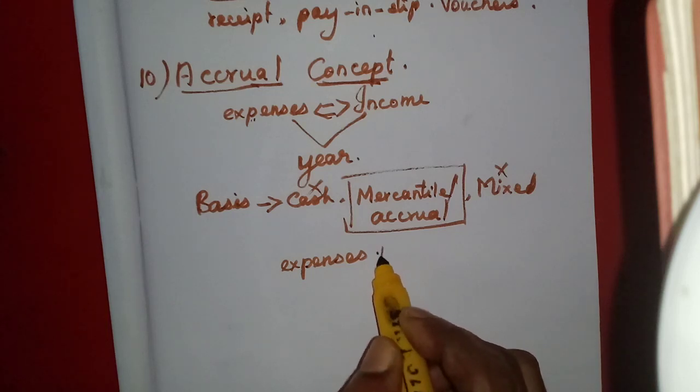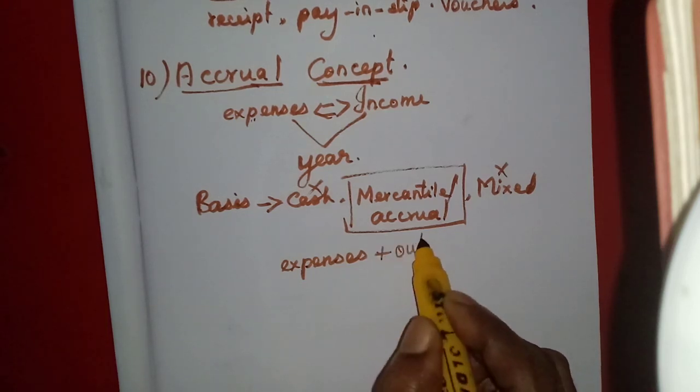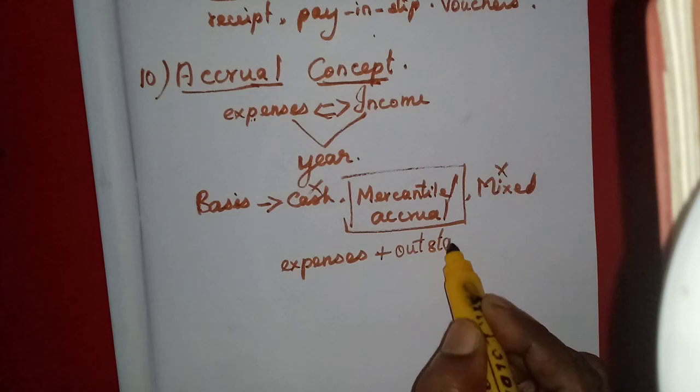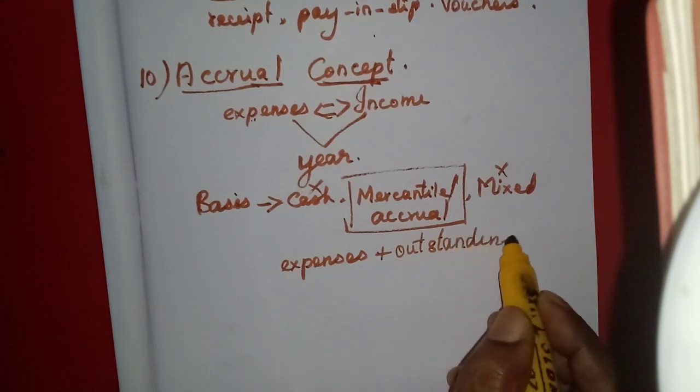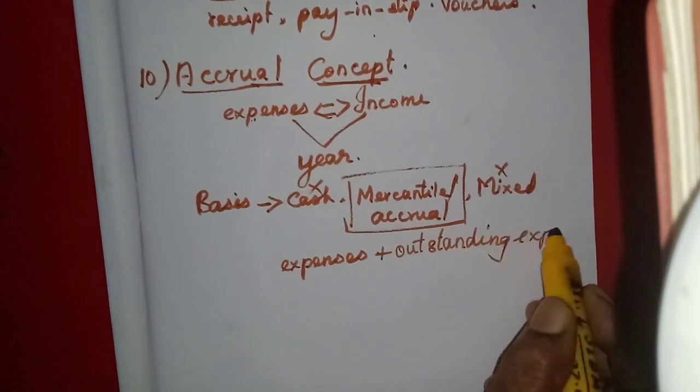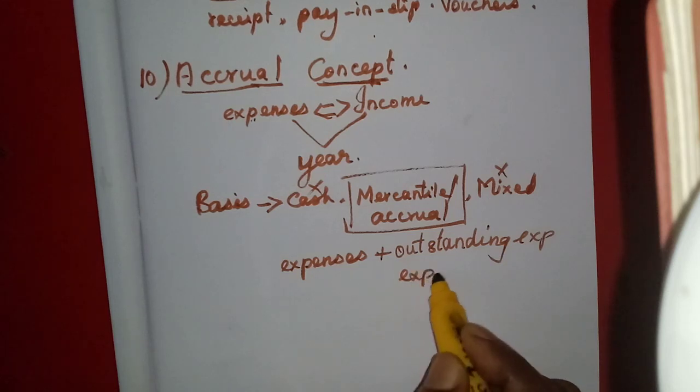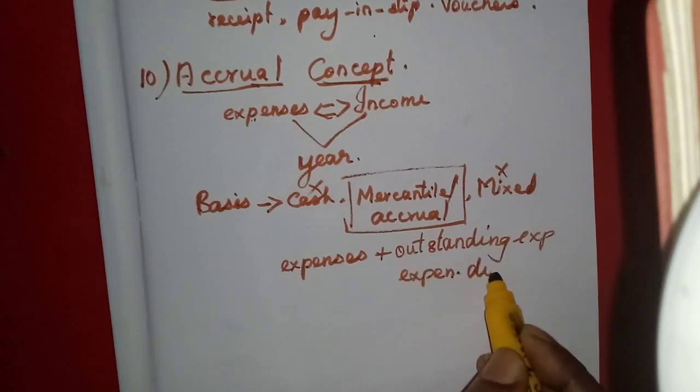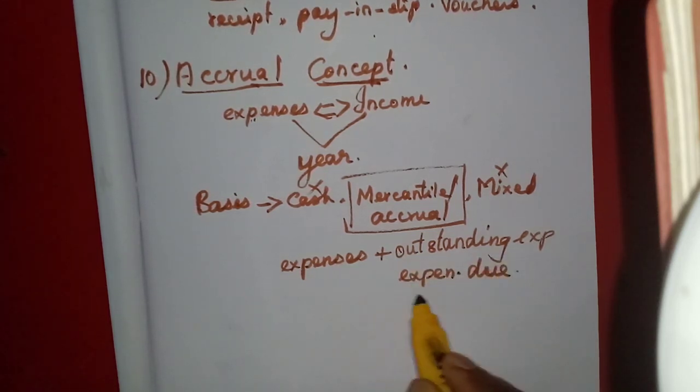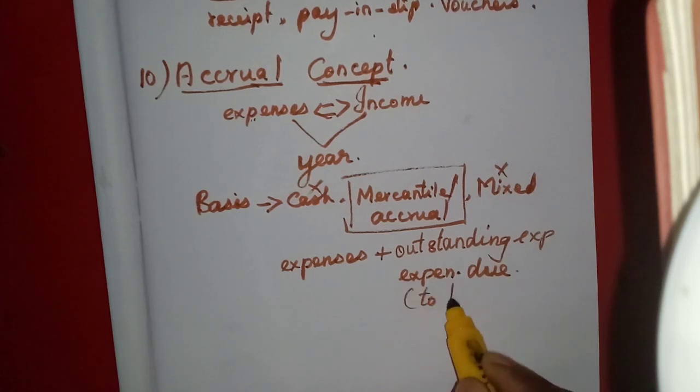They are called outstanding expenses, or expenses due. That means we need to pay. To be paid.